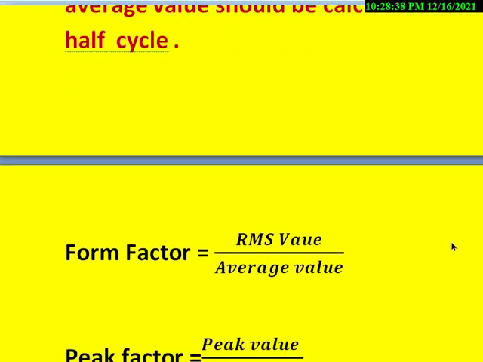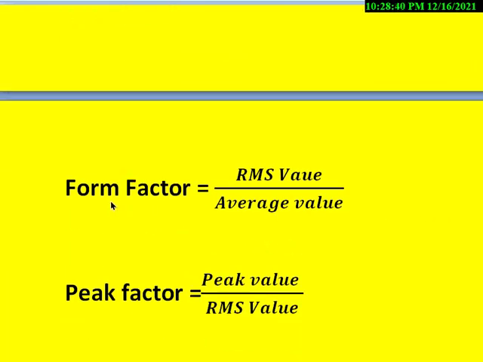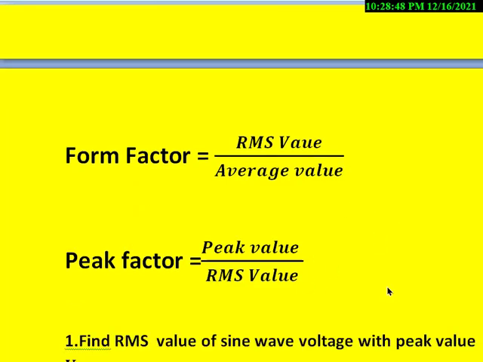So then, there are terms called form factor and peak factor. Form factor is defined as RMS value divided by average value, whereas peak factor is defined as peak value divided by RMS value.